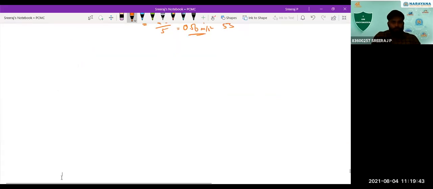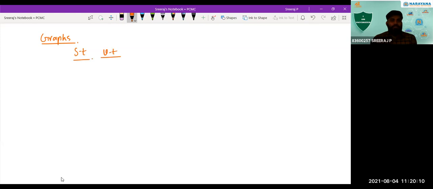Yes. Let's do some more exercises in this. So one thing that is very important in this chapter is regarding the graphs. The analysis of graphs is very important. Two types of graphs that you can see in this case are the displacement time graph and the velocity time graph. The analysis of these two are very important in this case.